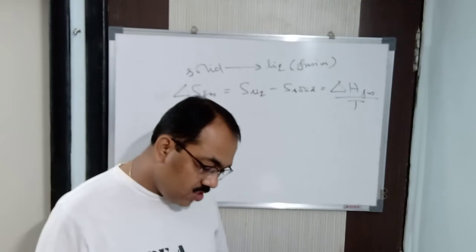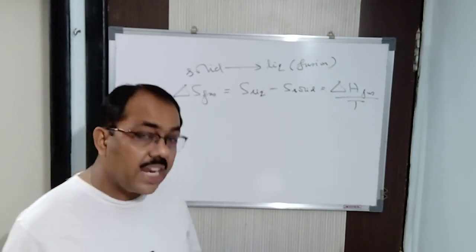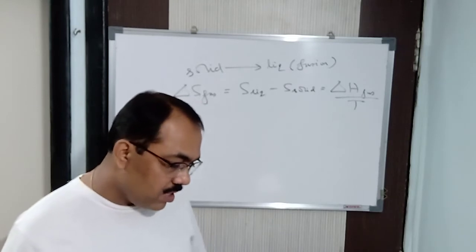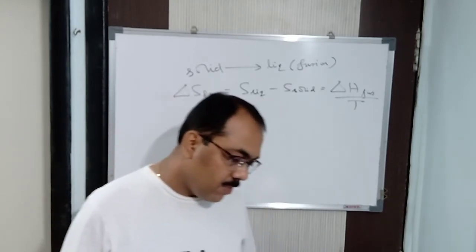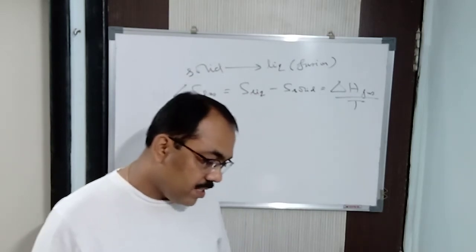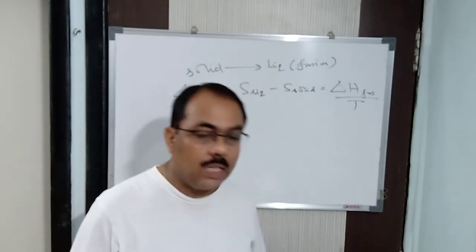So there exists a function S called entropy, which is a state function. I have already said it. The entropy of the universe remains constant in a reversible process, but it increases in an irreversible process. Already we have studied that the entropy of the universe always tends to increase.